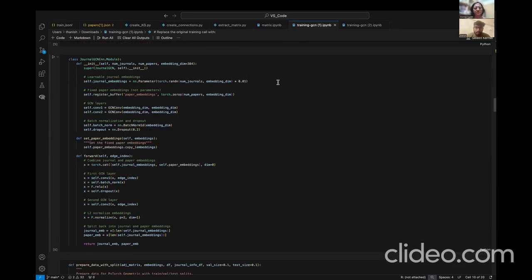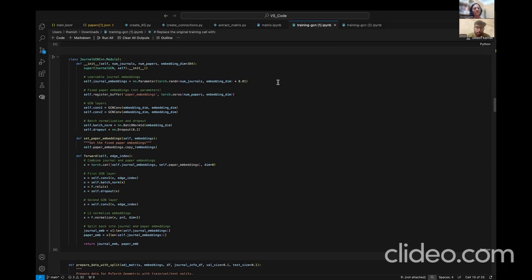So once we create the knowledge graph, we extract the adjacency matrix from the graph, where the journal connections and the paper connections are established clearly. And once we have extracted the adjacency matrix, we make the train, val, test splits by 80, 10, 10%. We do the splits by masking certain parts of the graph, so that masking makes the paper connections of the validation and test parts zero, so that they are not part of the graph.